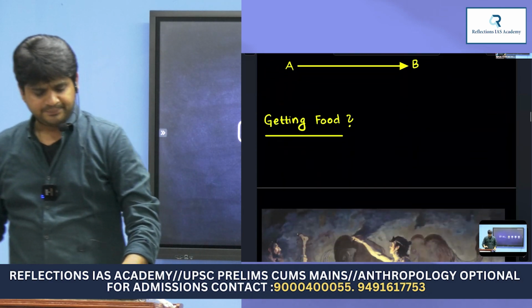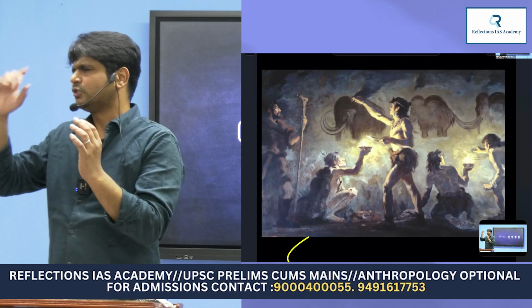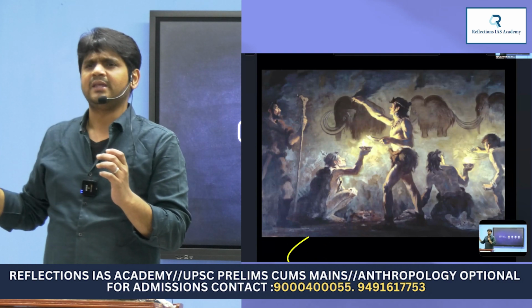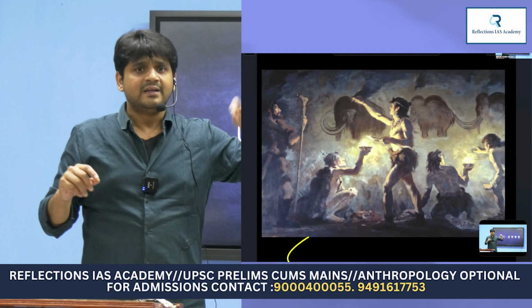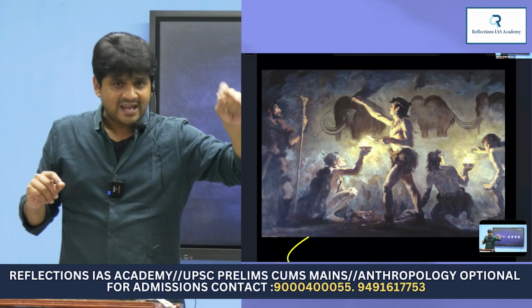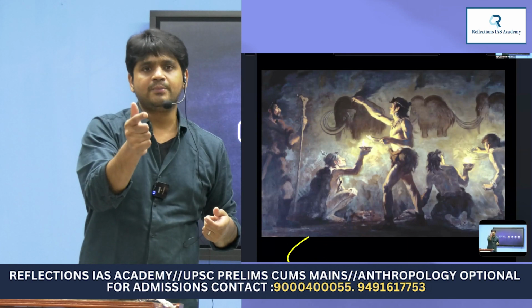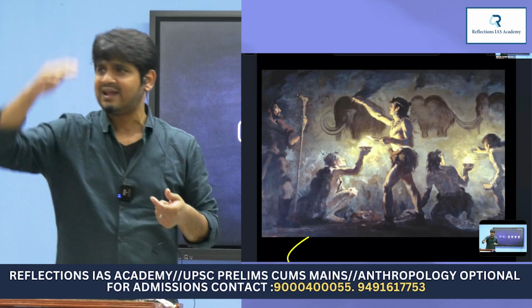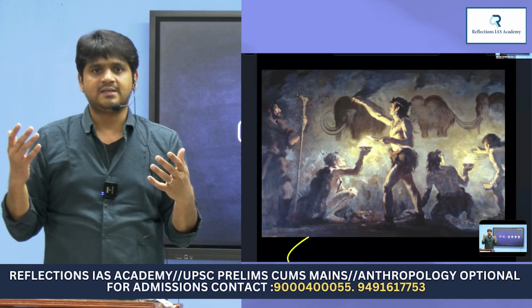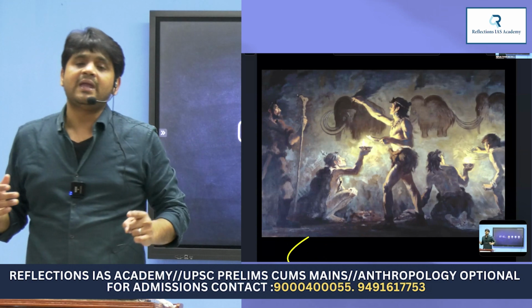Then we would see when did humans, in the course of evolution, first even think about drawing something? How did they even get the time? Can an animal paint? Can an animal dance? Can an animal compose music? Can an animal sing a tune? But how have humans acquired this innovative ability to sing, dance, paint, all these things which an animal is not able to do, which a human is able to do?